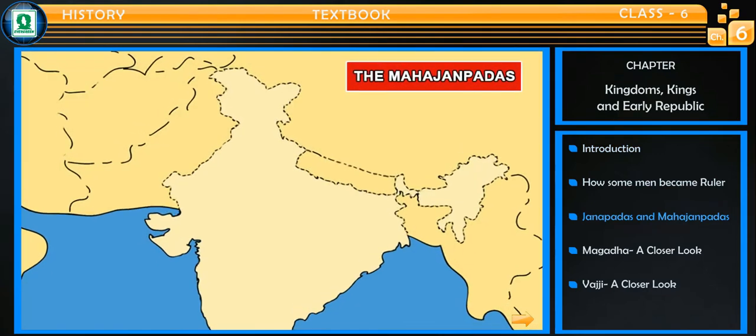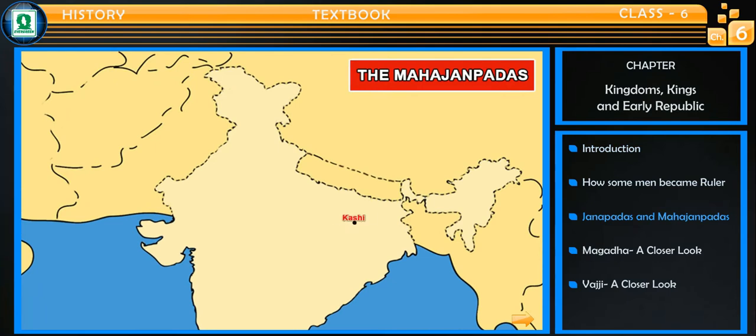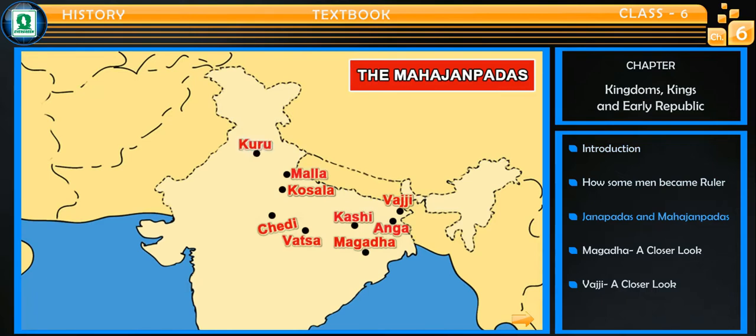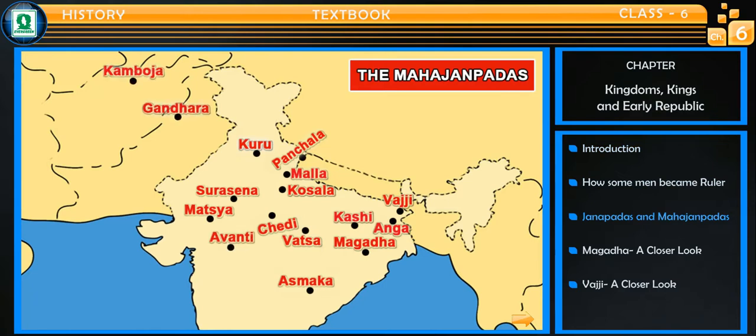There were a total of 16 Mahajanapadas: Kasi, Kosala, Anga, Magad, Vajji, Malla, Chedi, Vatsa or Vamsa, Kuru, Panchala, Machha or Matsya, Surasena, Asaka, Avanti, Gandhara, Kamboja.